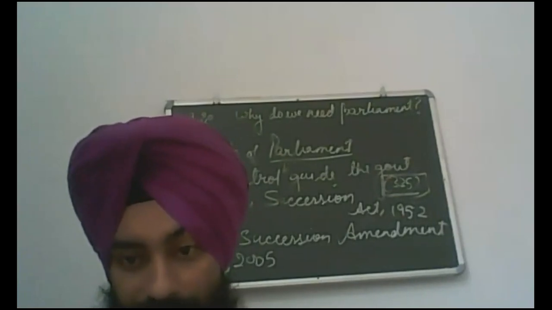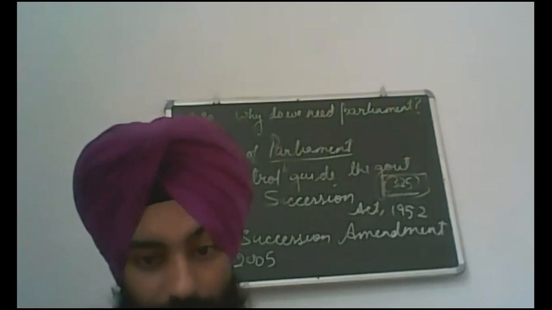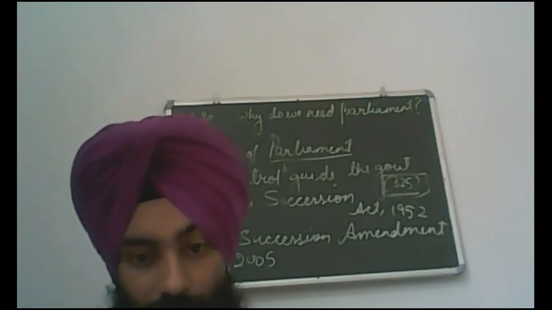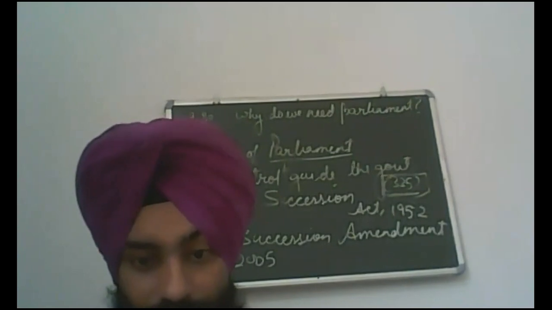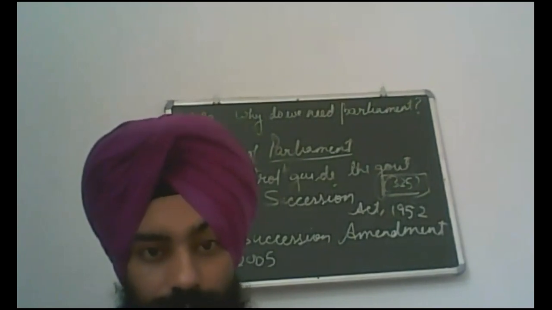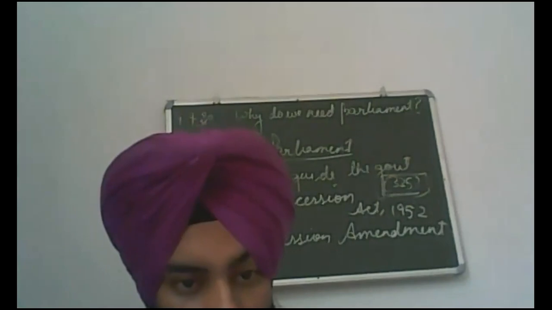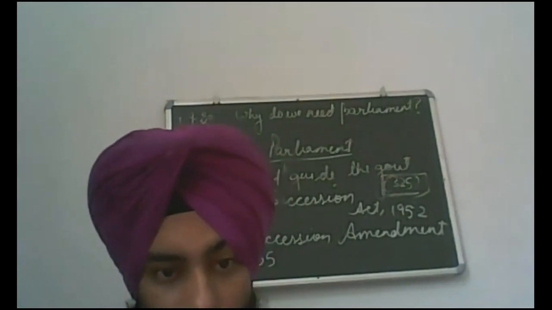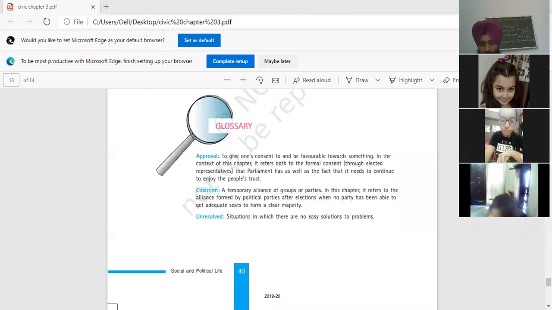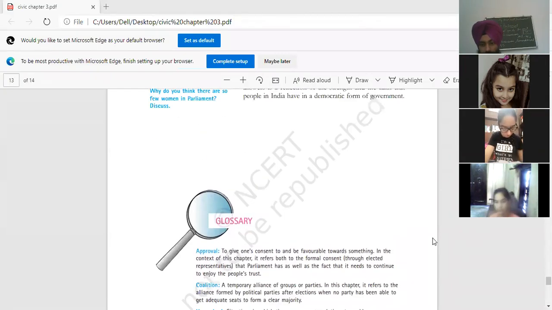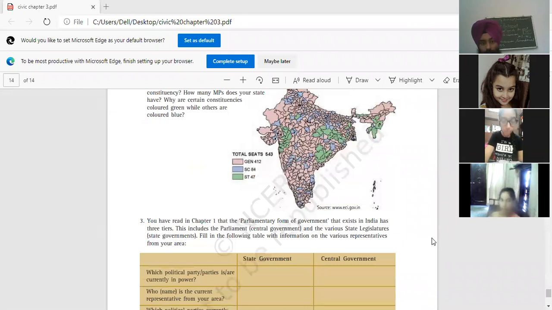So let's move towards the exercise. There is only one question from this chapter. Pay attention everybody, only one question. Why do you think our national movement supported the idea that all adults have a right to vote?